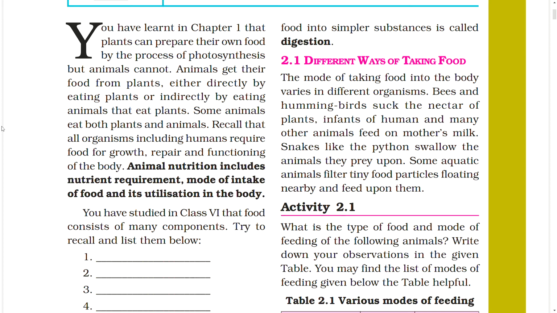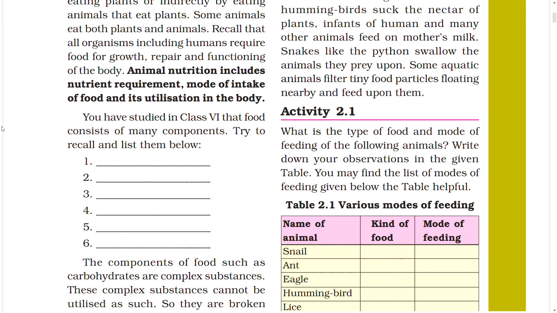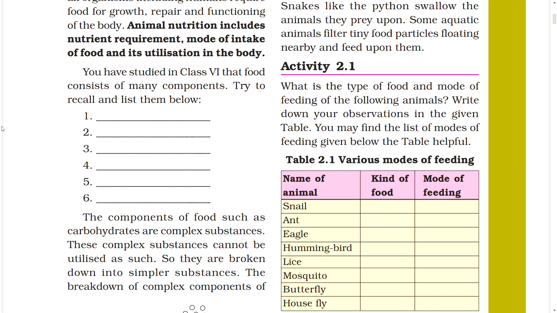You have studied in class 6 that food consists of many components. Try to recall and list them below. 1, 2, 3, 4, 5, 6. Do this and comment this.